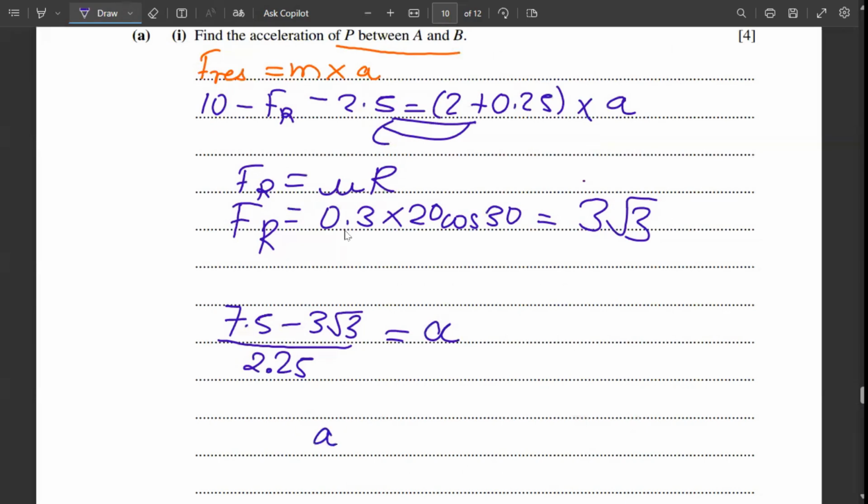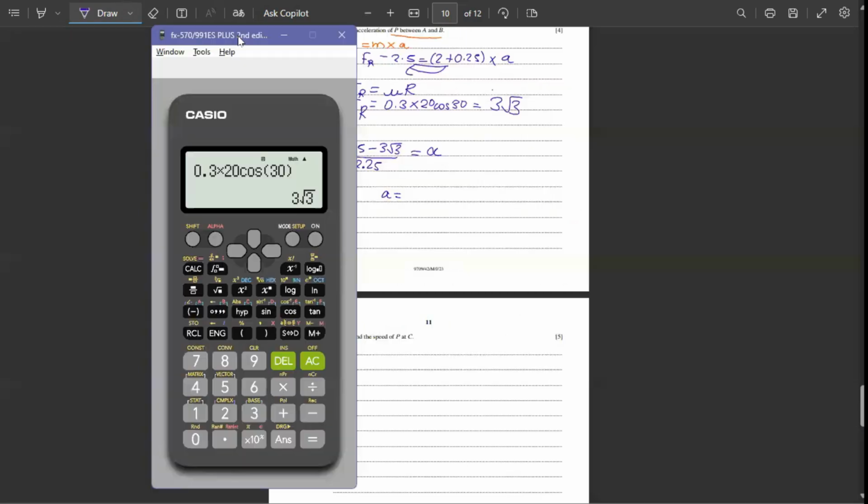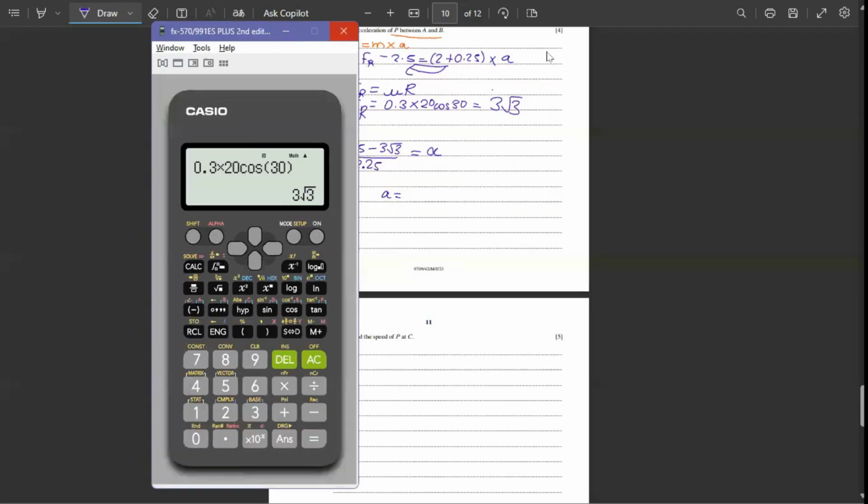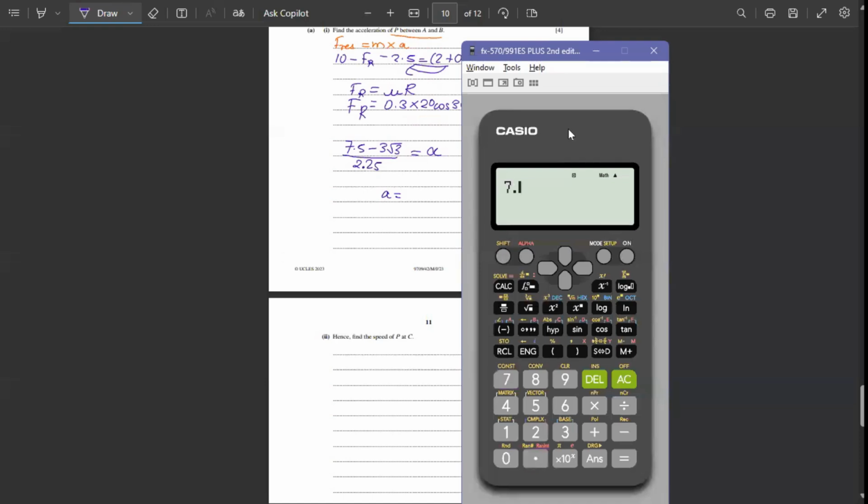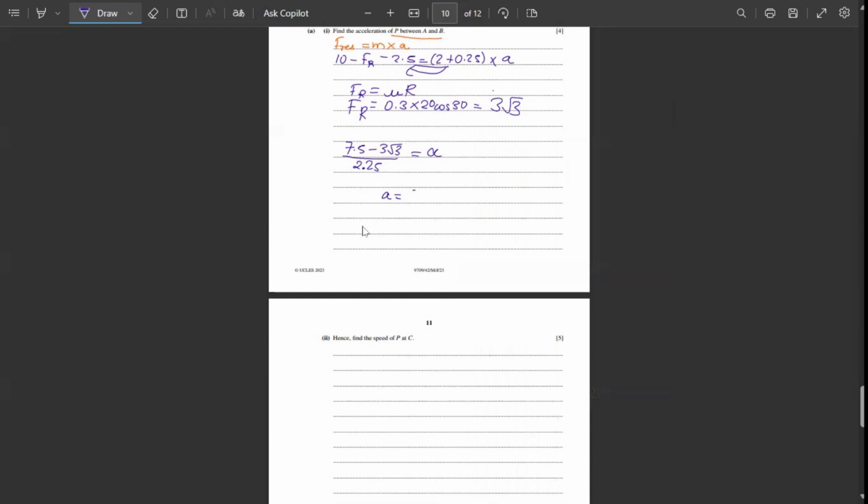So the acceleration is equal to, putting this in the calculator, 7.5 minus 3 root 3 upon 2.25. The answer is 1.024, so the acceleration is 1.02 meter per second square.